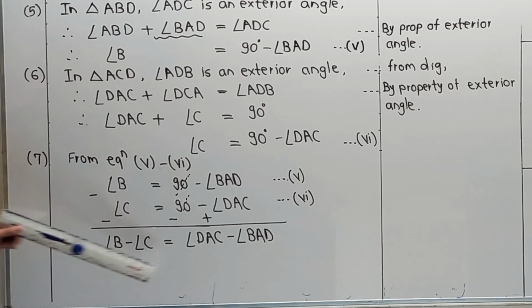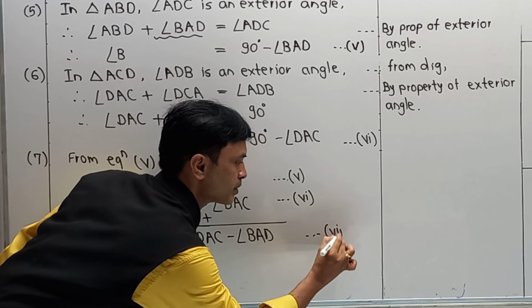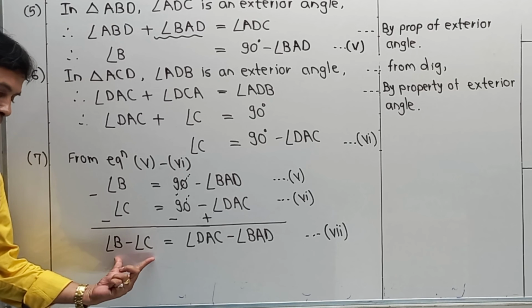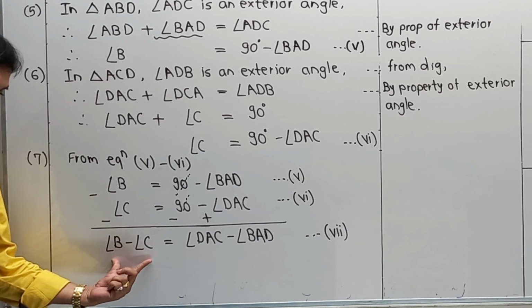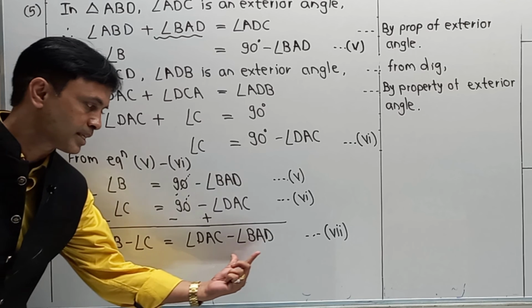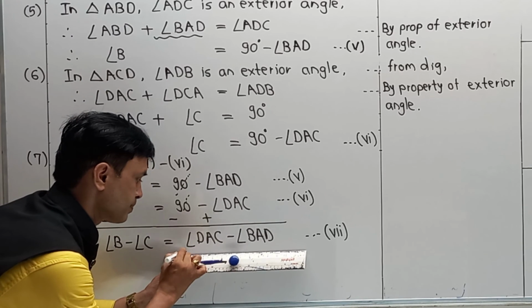Again we are able to get the new equation. So after 6, I am going to call it as equation number 7. And now this 7th number is your key answer. Angle B minus angle C, that is nothing but angle DAC minus BAD. So this is your key answer.